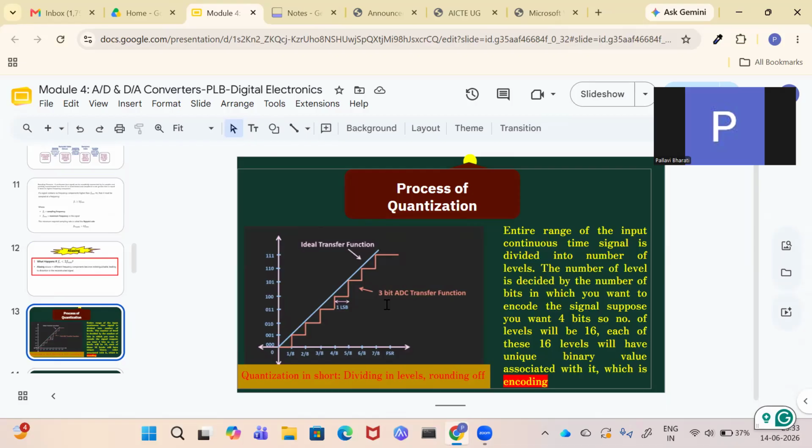The entire range of the input continuous-time signal is divided into a number of levels, and then rounded off. This is quantization. This slide is important. The number of levels is decided by the number of bits in which you want to encode. Suppose you want to encode in 4 bits, then 16 levels will be there.